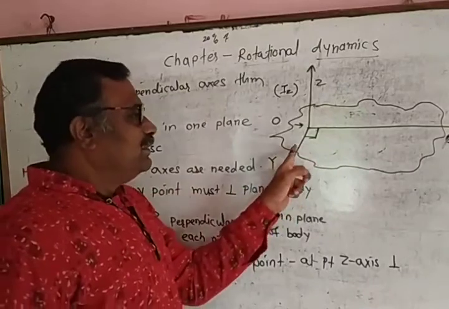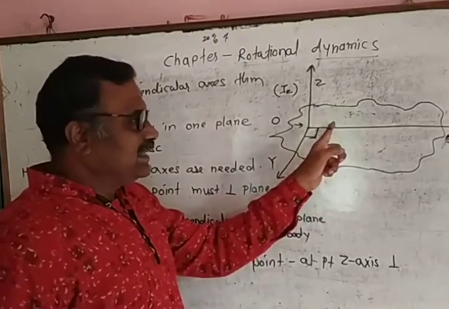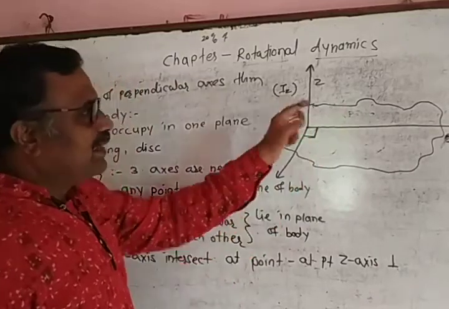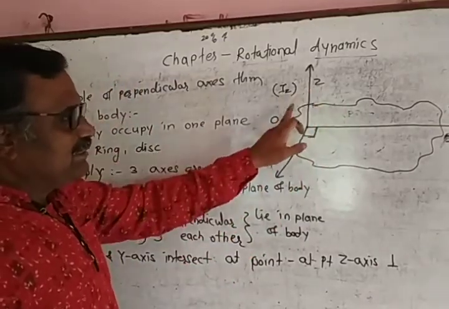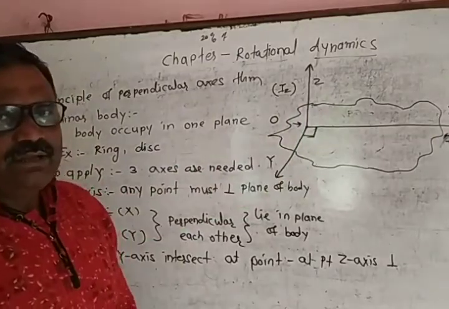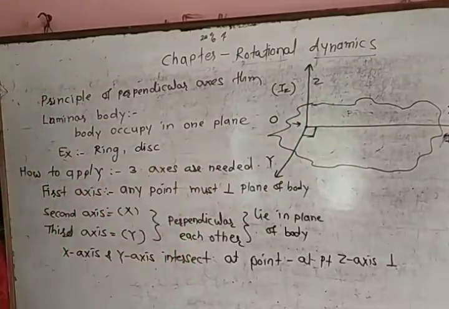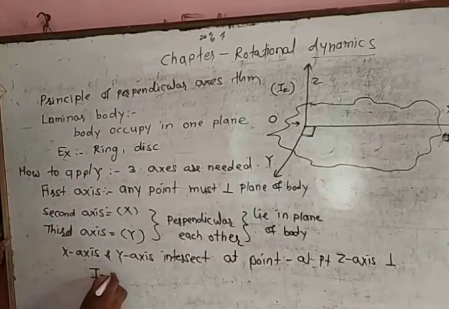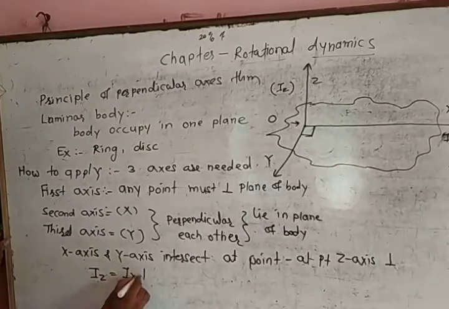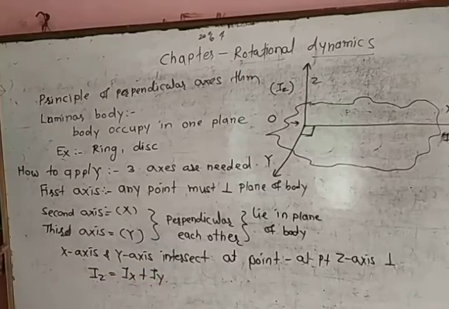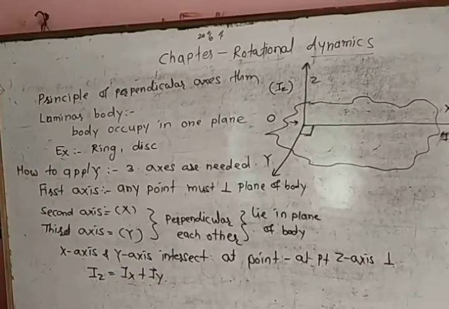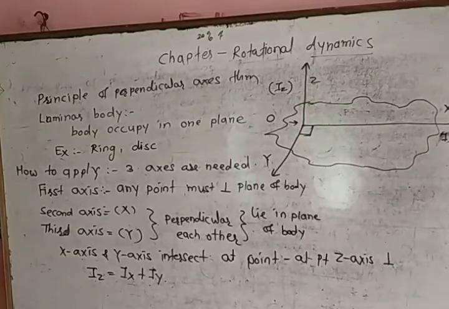Further, these two axes, x-axis and y-axis, intersect at a point where first axis is perpendicular to the plane of body. Then, according to this principle, value of Iz is equal to Ix plus Iy. In this way, we can apply principle of perpendicular axis theorem.